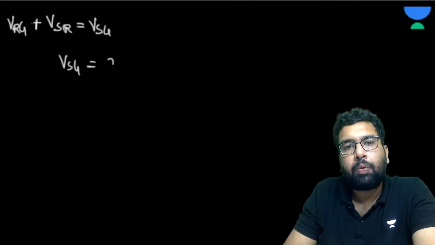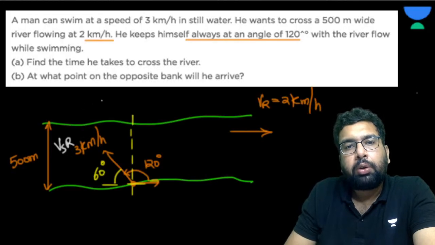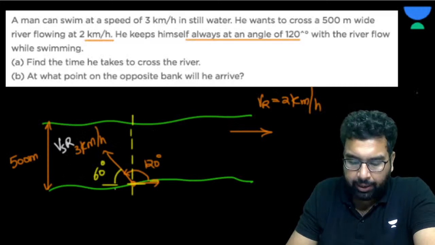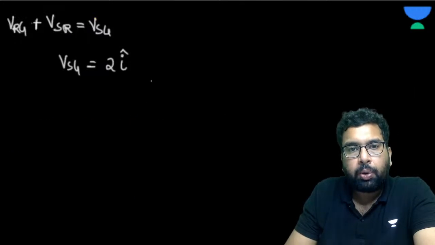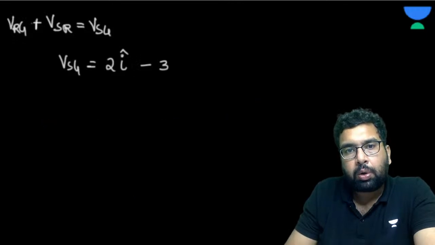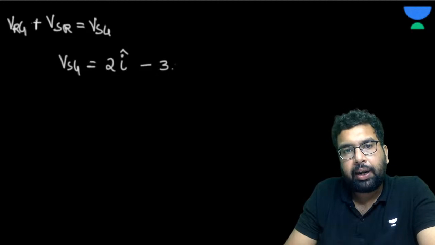So this is 2 of I cap. Then velocity of swimmer with respect to the river, so this is going to be C. Now let's see the components. The horizontal component is minus of 3 cos 60. So cos 60 is 1 by 2, so can I write directly minus of 1.5 of I cap? Isn't it?